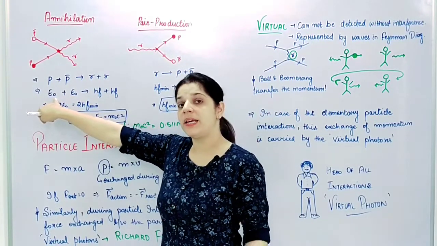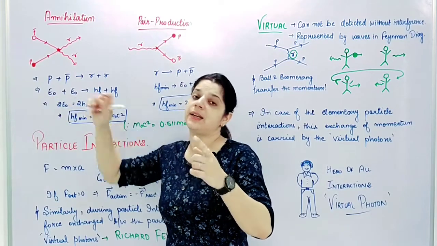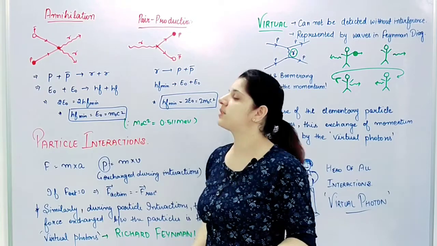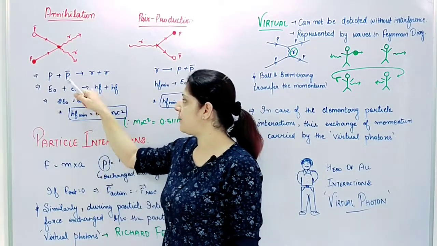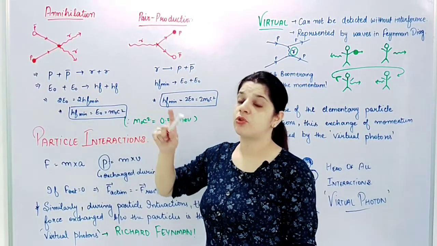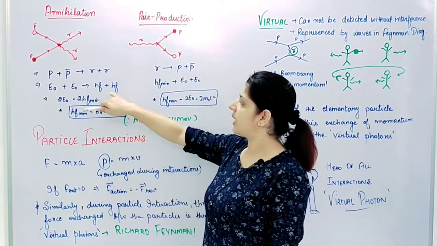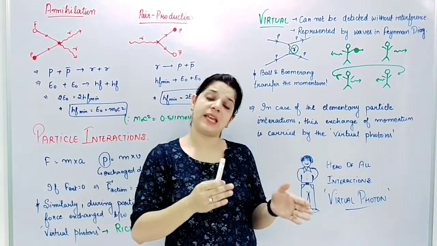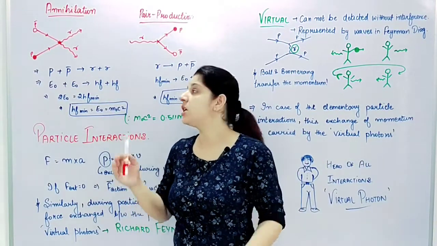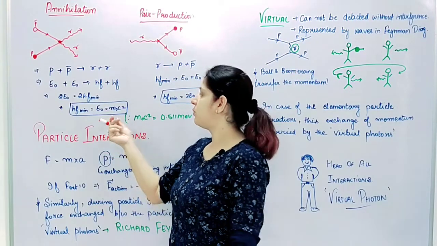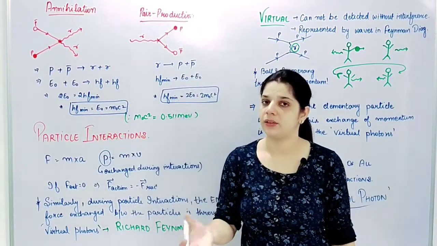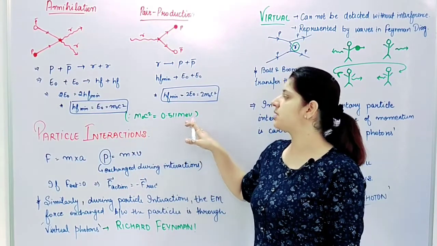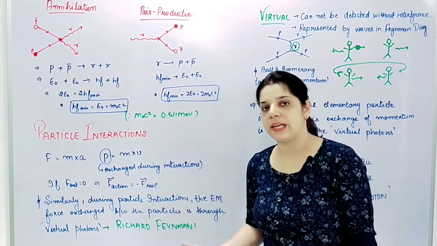Now E naught will be my rest mass energy, and as I said, particles and antiparticles will have the same masses. So they will have the same rest masses. So I'll write E naught plus E naught will give me hf, which is the energy of a photon moving with frequency f, again hf, and I equate, so I get the minimum frequency. The minimum energy that this photon will carry will be equal to the rest mass of the particle, right, which in general for electron is 0.511 mega electron volt.